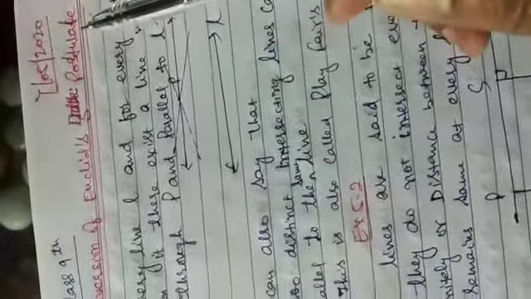Today we are going to do equivalent versions of Euclid's postulates.